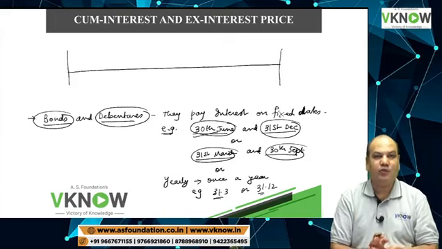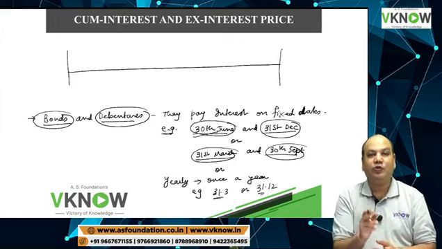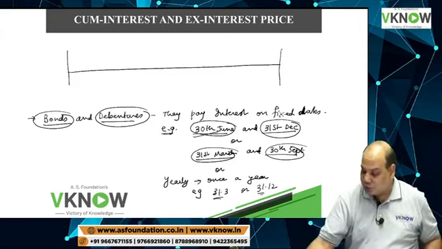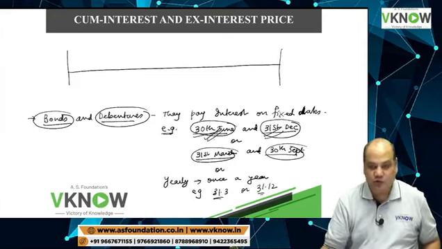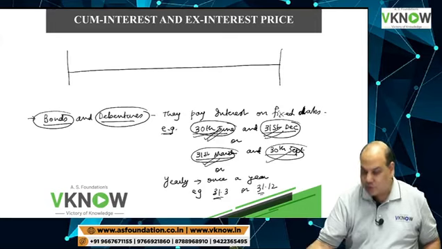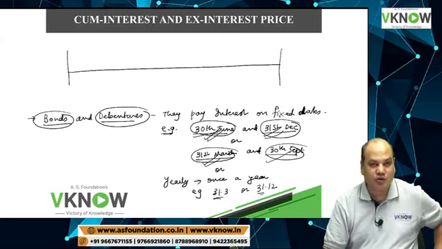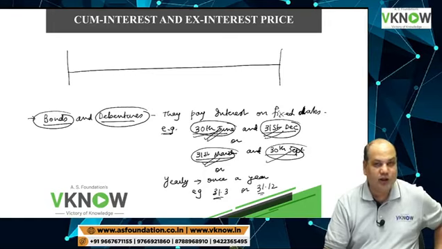If it is a semi-annual interest paying bond, then the person whose name appears on the register on this date will get interest for 6 months. That person will be entitled to the interest for either 6 months or 1 year depending upon the company's policy.